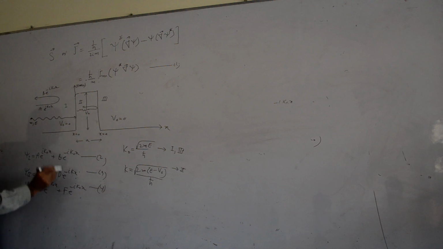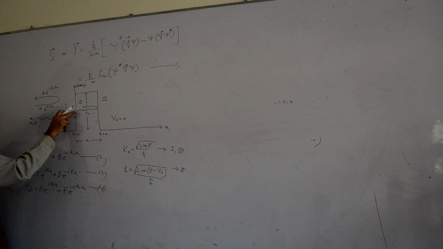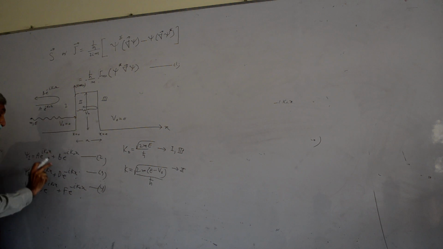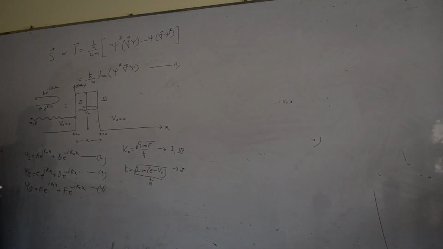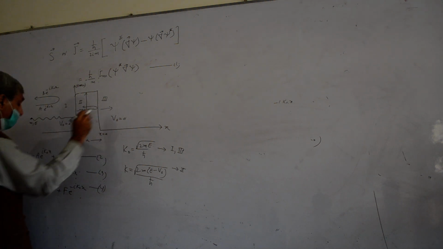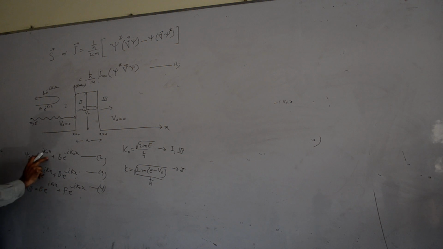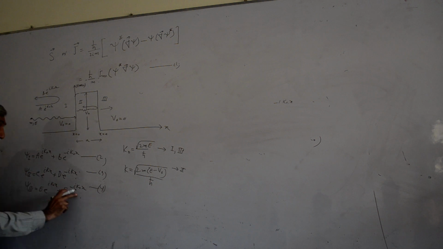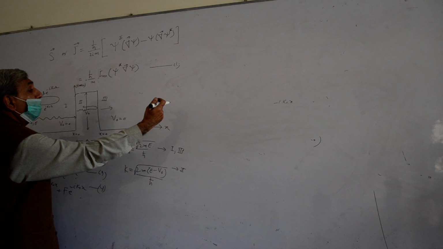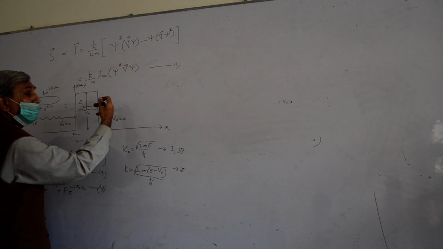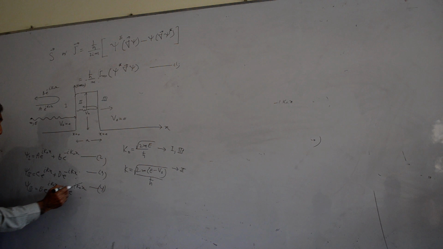This is the wave which has been transmitted out of here, and this is the wave which has been reflected from this boundary, and this is the wave which has been transmitted into the third region with the same wave number as this, because there is no potential again. And this is reflection from that, or are there any particle which is incident from this side? No. So this is physically not possible.